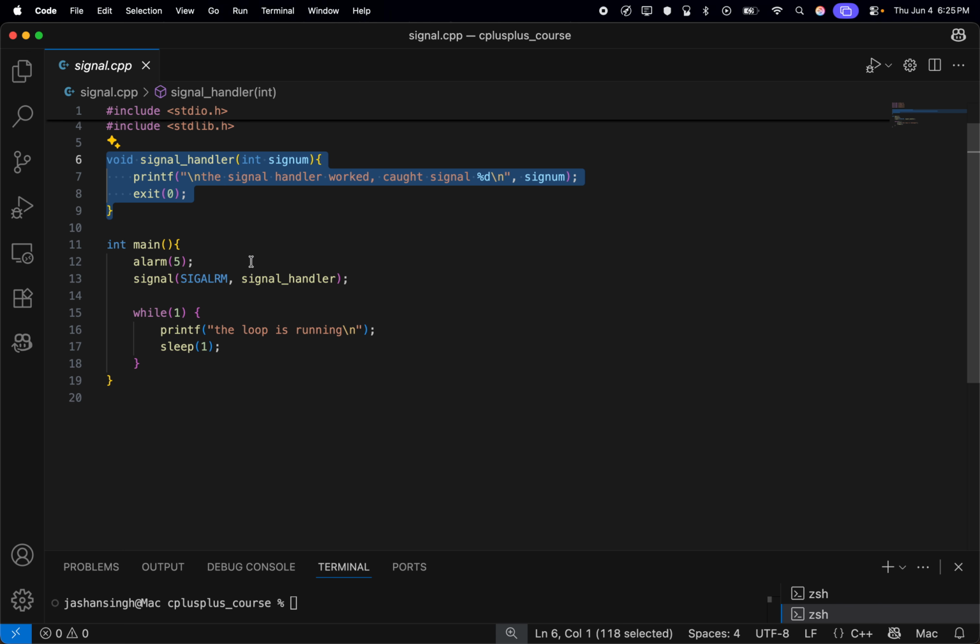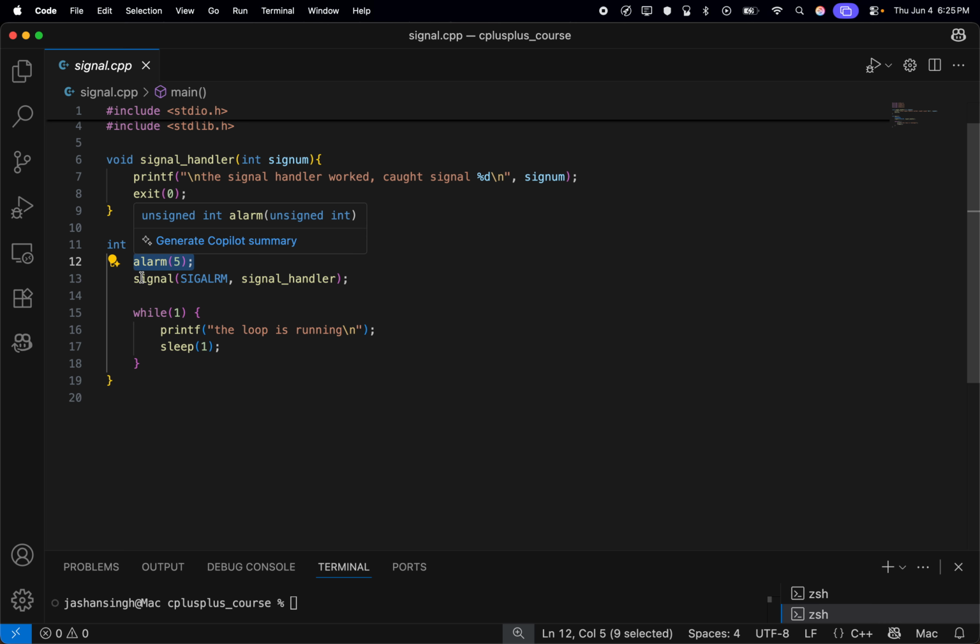When the kernel fires the alarm, it pauses the main loop and jumps here. So basically, it goes through here. As soon as this alarm comes from the system, it pauses the execution of the code and jumps straight to the signal handler, which does its thing and exits. As a note, printf is not the ideal situation in our production system because it isn't strictly async signal safe due to internal locks, but it's perfectly fine for this demo.